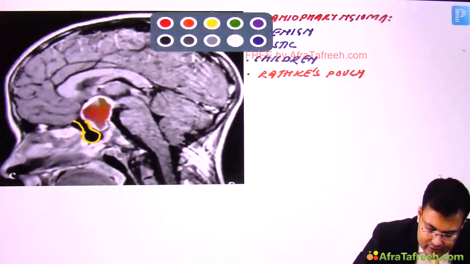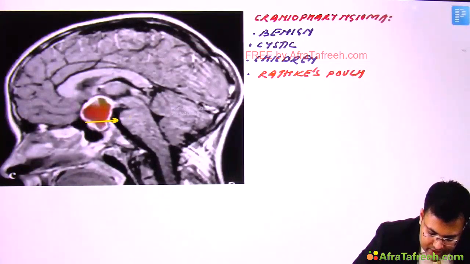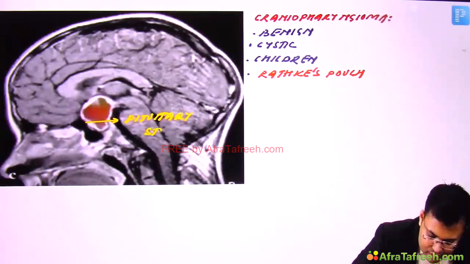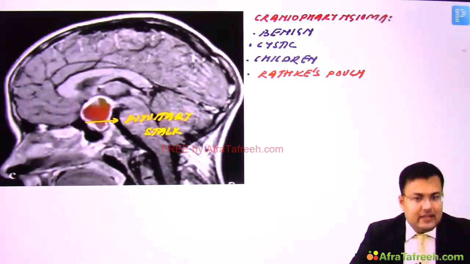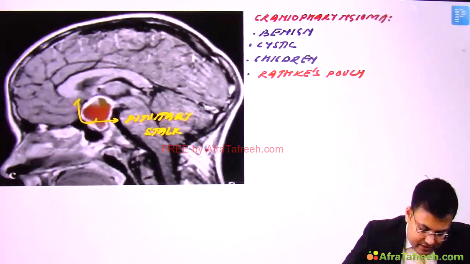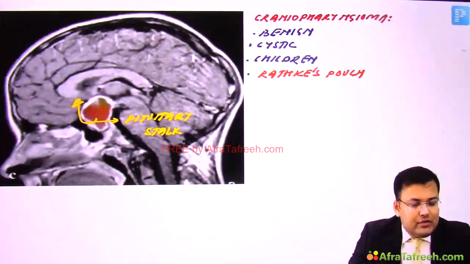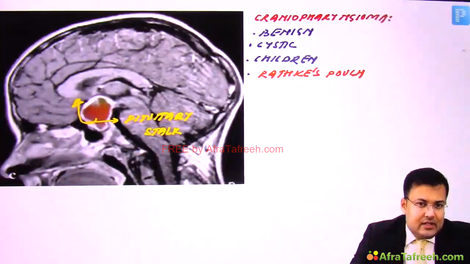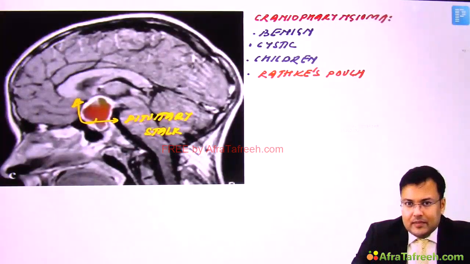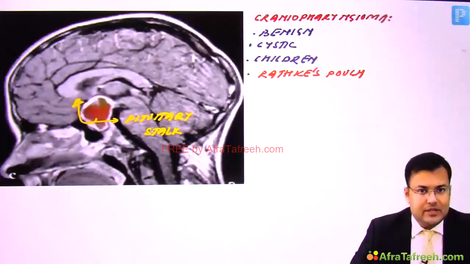Clear? And if you see the relation of this tumor, it is very close to the pituitary stalk, and sometimes there is extension into the suprasellar cistern. Now what are the problems in this patient?